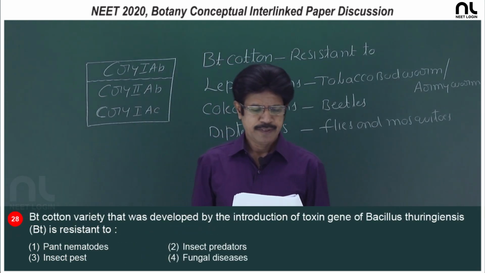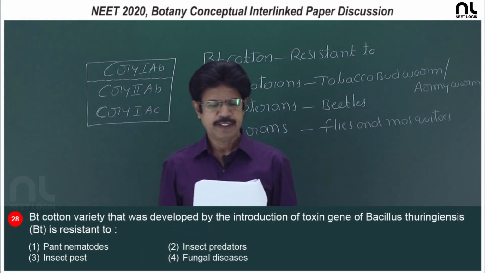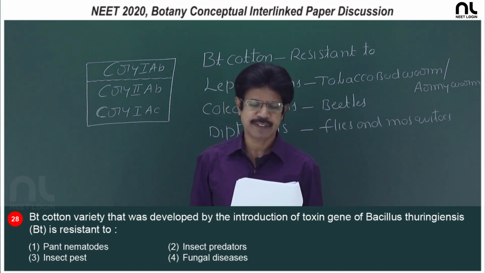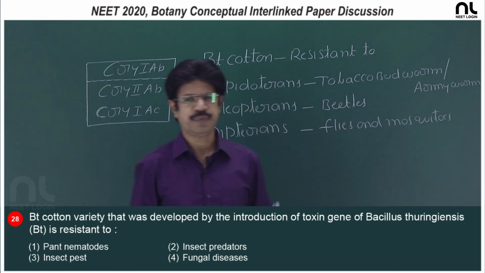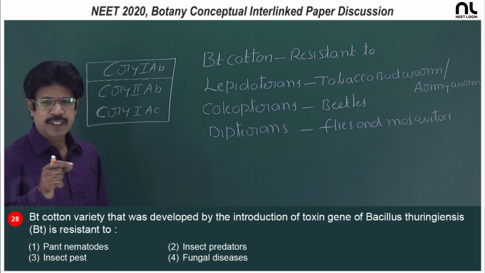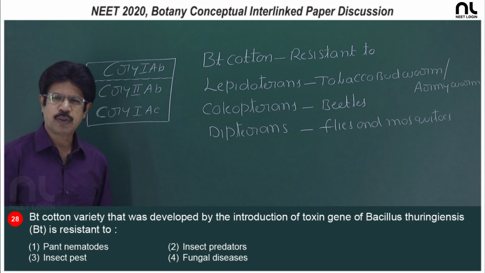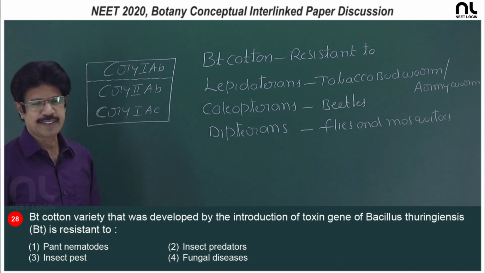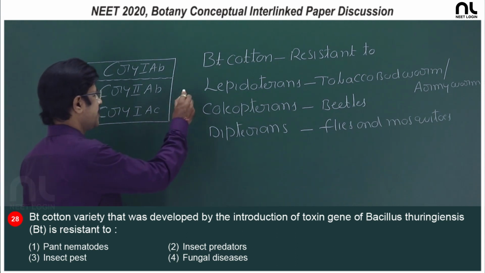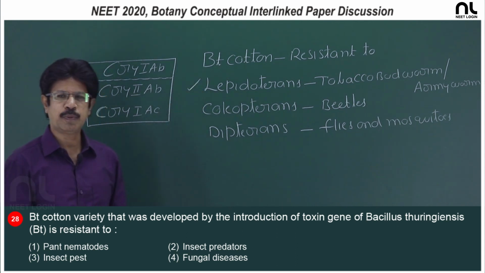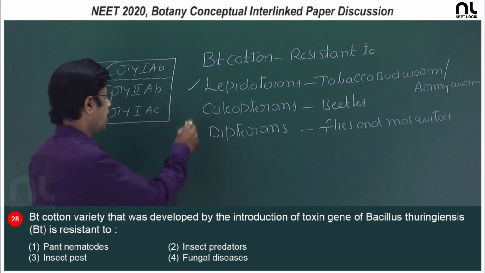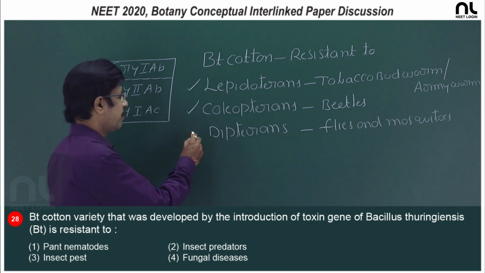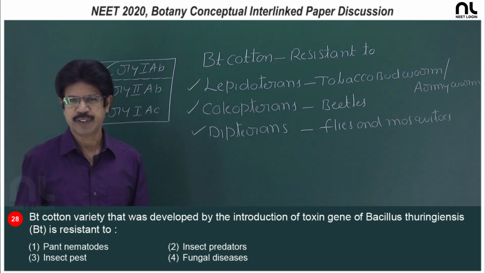Question number 28, the BT cotton variety that was developed by introduction of the toxic gene of Bacillus thuringiensis, the BT, is resistant to. So, the genes are responsible for the production of toxins that act on particular groups of insects: Lepidopterans, that is caterpillar larvae like tobacco budworm or mealworm, Coleopterans, that is beetles, and Dipterans, flies and mosquitoes.